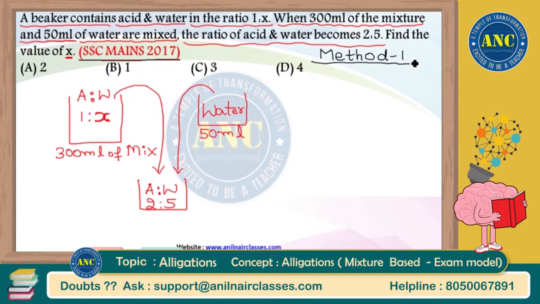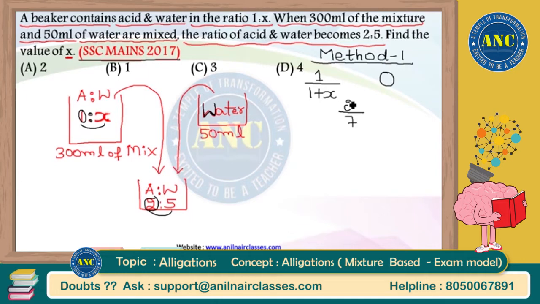If I choose acid as the base parameter, out of total 1 plus x liters, 1 liter belongs to acid. This is in the first vessel. What about the second vessel? Do you have any acid in the second vessel? No, it's pure water. So the acid parameter in the second vessel is 0. In the resultant vessel, out of total 2 plus 5, 7 liters, 2 liters belongs to acid. So it is 1 by 1 plus x, and in the second vessel acid is 0, in the third vessel acid is 2 out of 7.